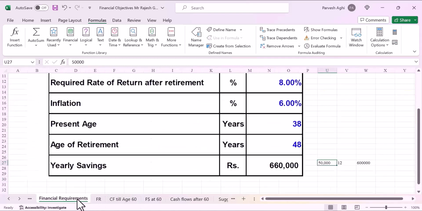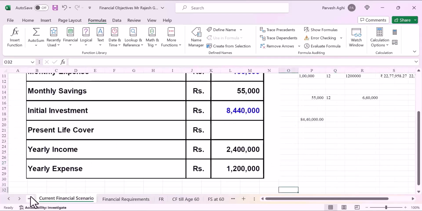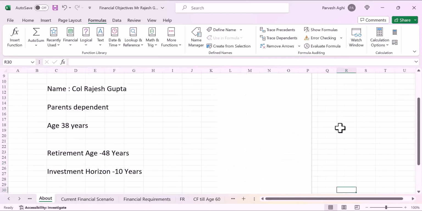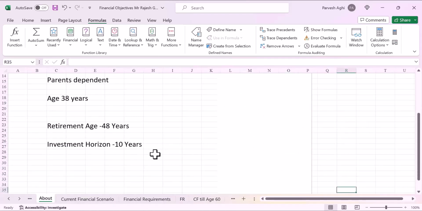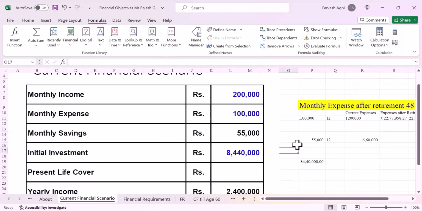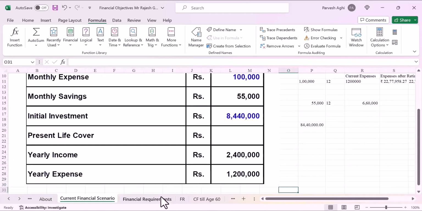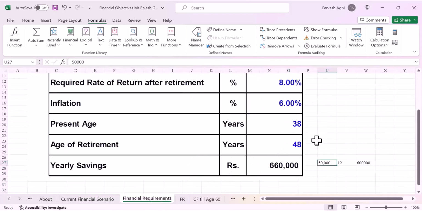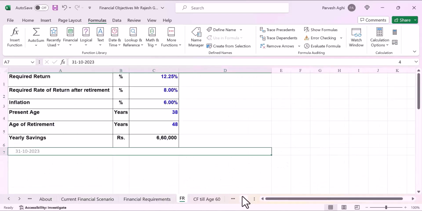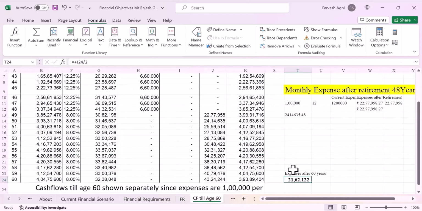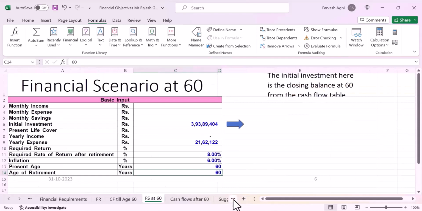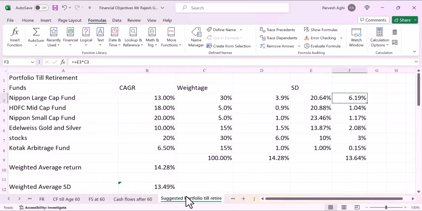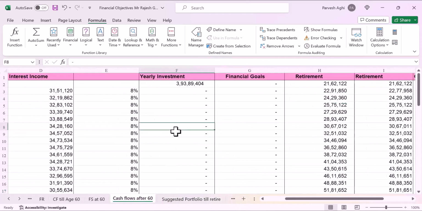So if you check here, somewhere we have mentioned what his yearly expenditure will be. So, financial requirements. I think he had mentioned to us that his expenditure will go down to half. So that's why we have taken it as half. So we go back to the table here. Fine. So he earns,